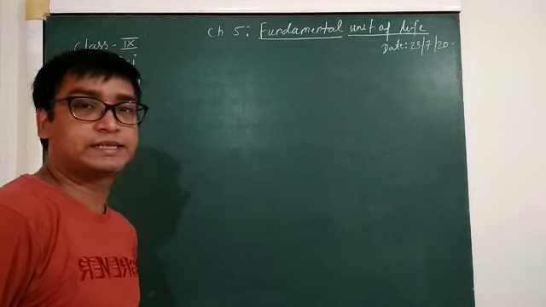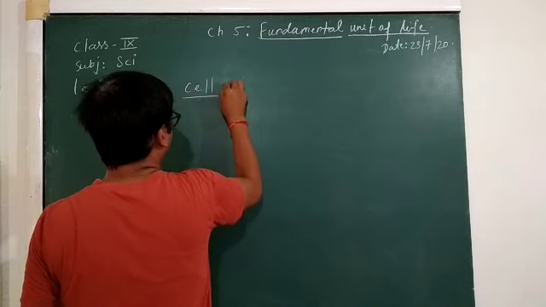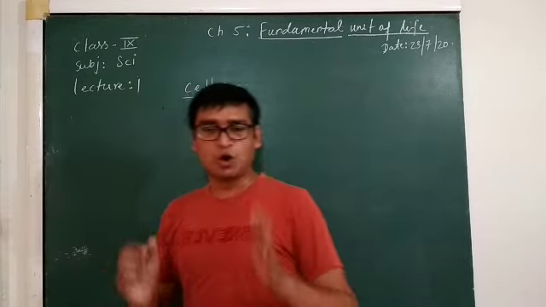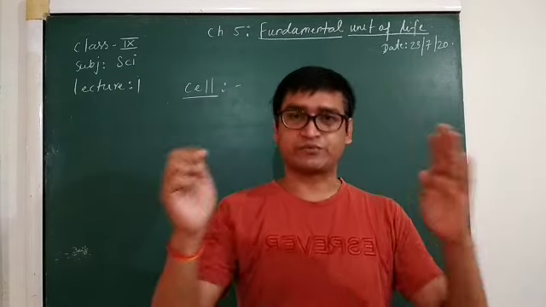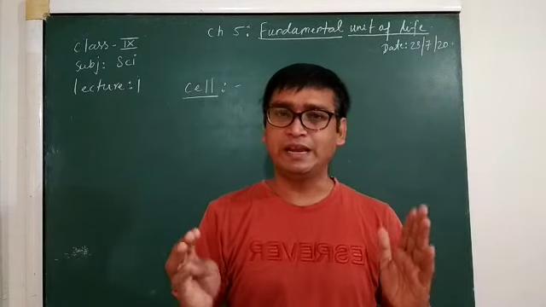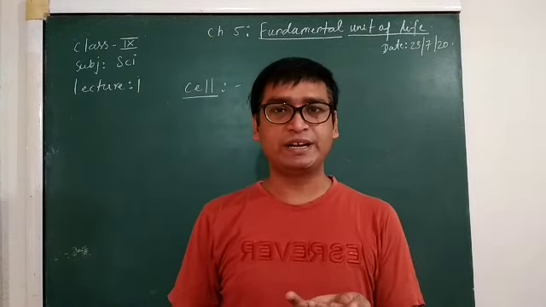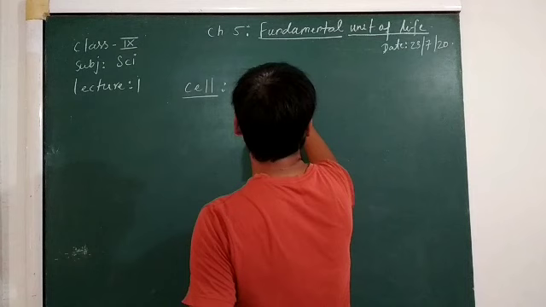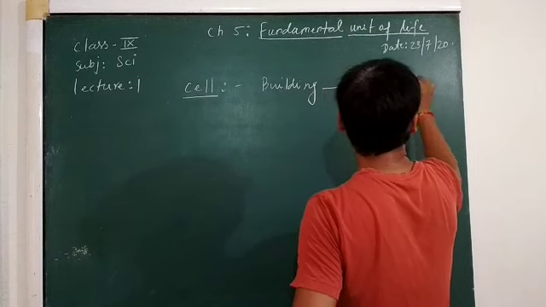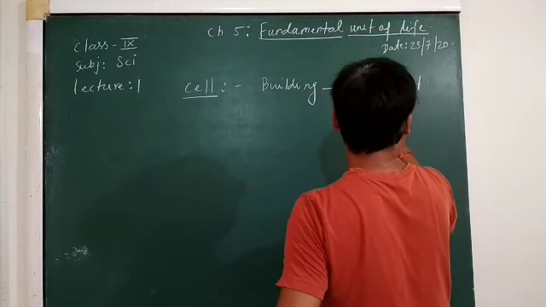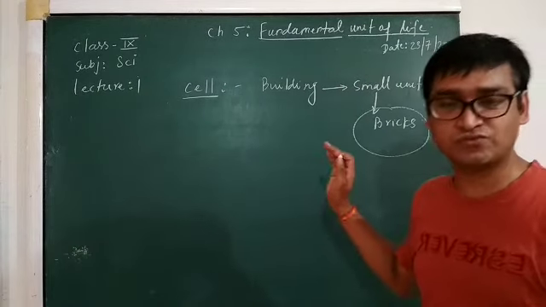Okay, now in this living organism, first this term is cell. This cell is the smallest unit of any structure, right? For any structure like a building, as I told, the smallest unit is the brick. For construction of a building, we need a small unit of bricks. So these bricks are the smallest structural unit.